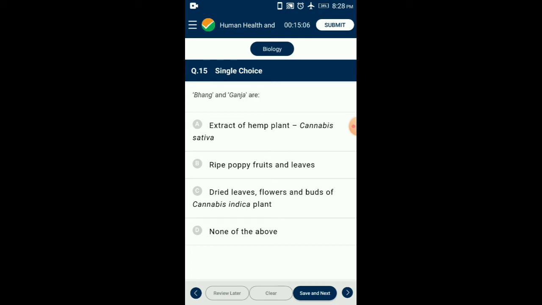Natural cannabinoids are obtained from the inflorescence of the plant Cannabis sativa. The flower tops, leaves, and resins of the cannabis plant are used in various combinations to produce marijuana, hashish, charas, and ganja, generally taken by inhalation and orally. These are known for their effects on the cardiovascular system of the body. So the answer is option A, extract of hemp plant, Cannabis sativa.